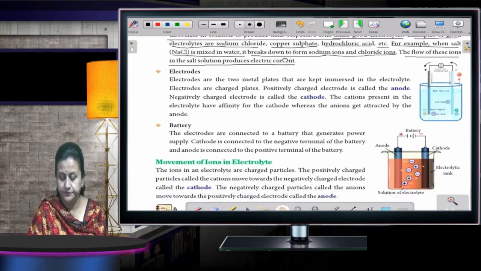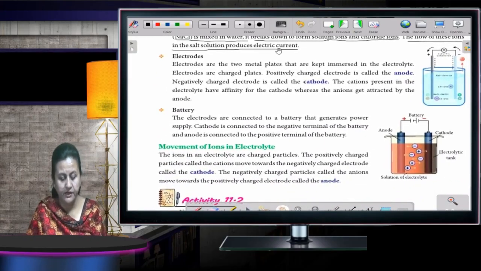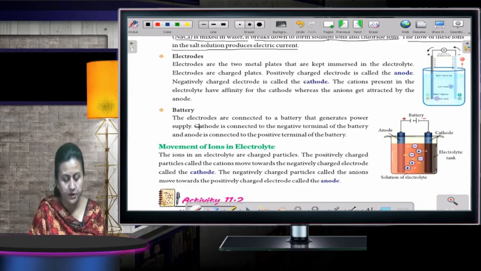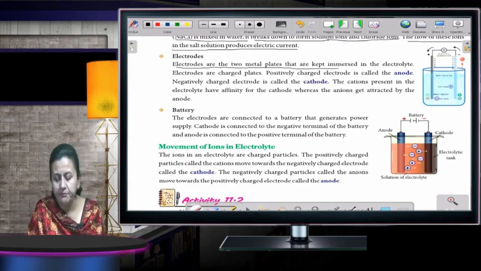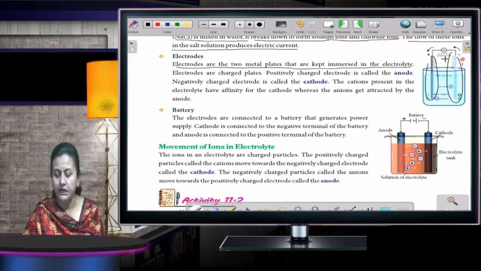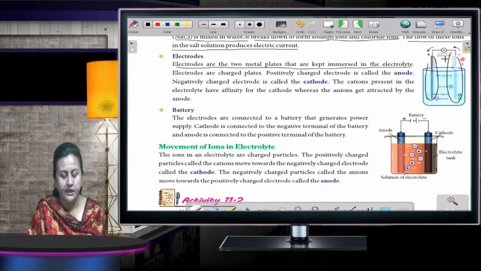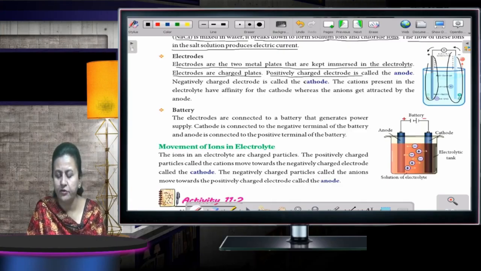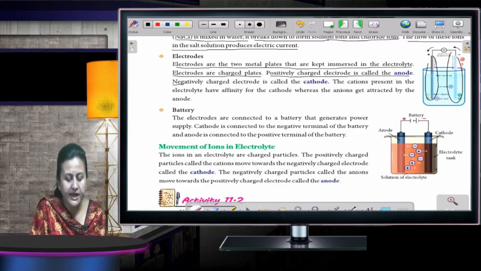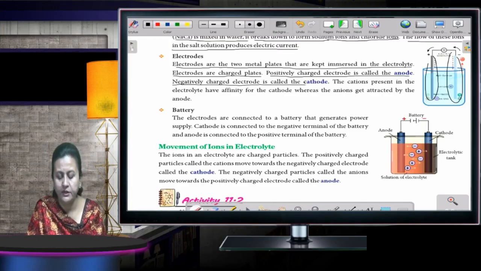Here you can see on the screens also electrodes. What are electrodes? Electrodes are two metal plates that are kept immersed in the electrolyte. Electrolyte is the solution of water and NaCl. So you can see here, electrodes are these plates which are immersed in the electrolyte. Electrodes are charged plates. Positively charged electrode is called anode and negatively charged electrode is called cathode.